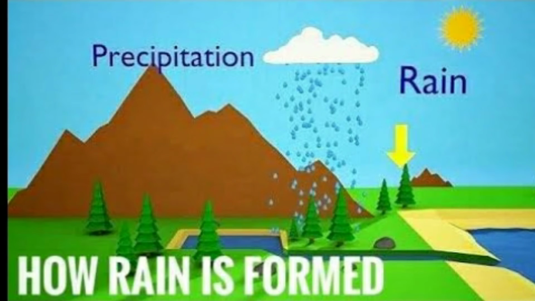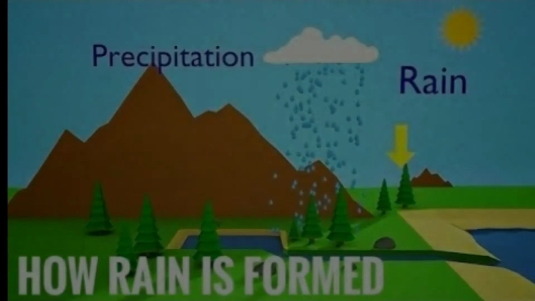Precipitation. All liquid and solid water particles that fall from the clouds and reach the ground. These particles include drizzle, rain, snow pellets, ice crystals, and hail.